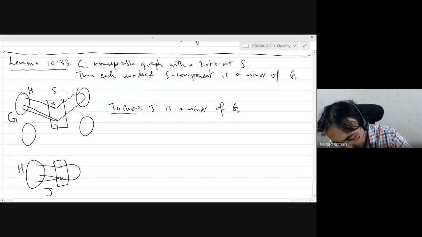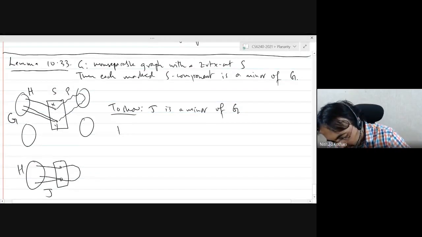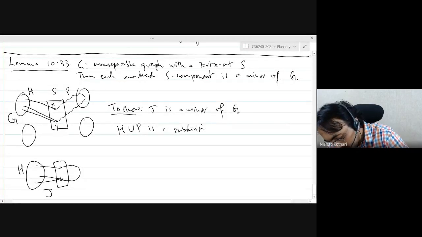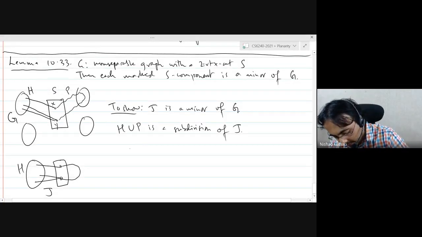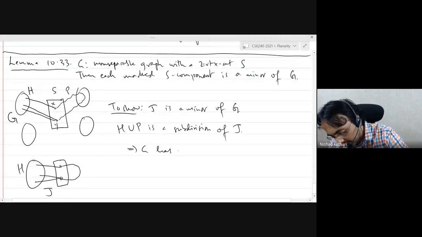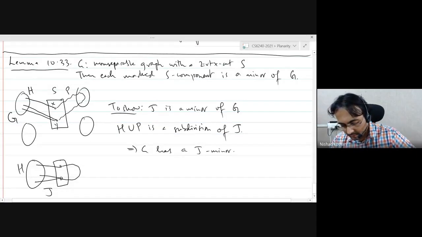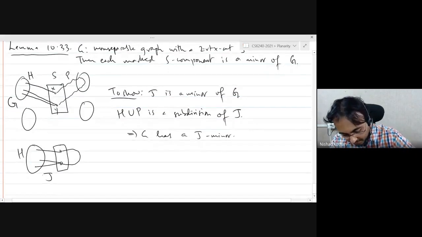And now, let's call this path P. And observe that H union P is a subdivision of J. So G has a J subdivision, and this implies that G has a J minor. Right? So in particular, J here is our marked component.